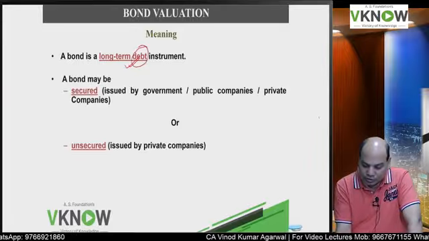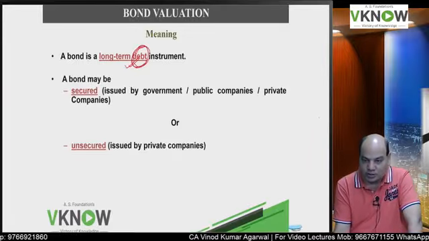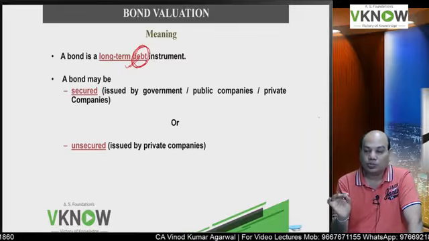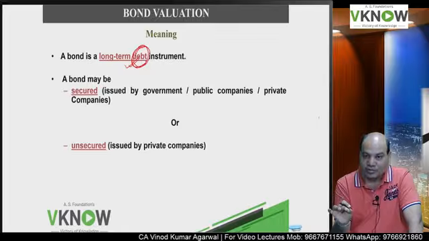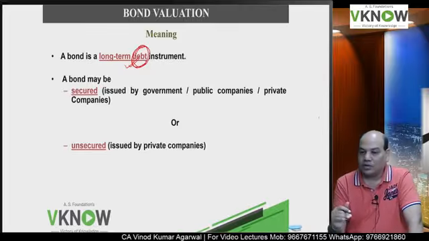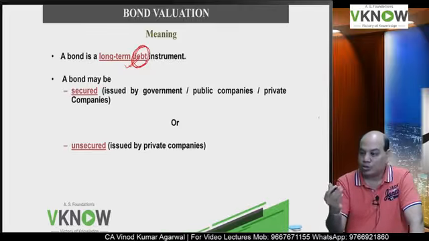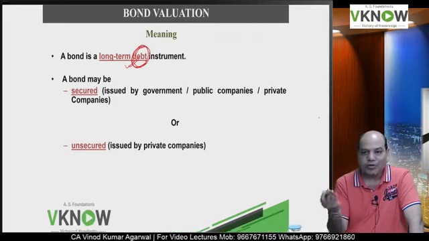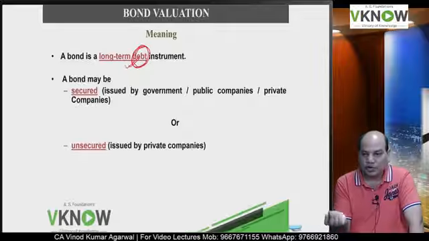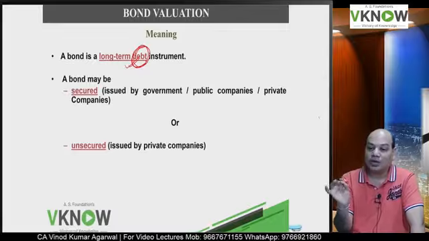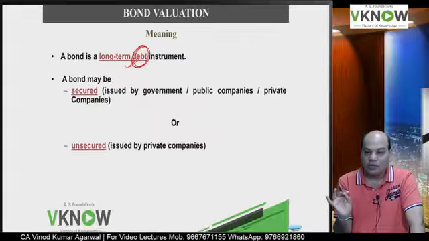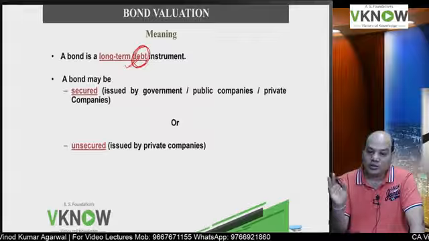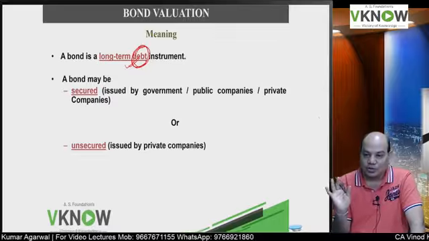What do you mean by debt instrument? Debt instrument means the company which is issuing the bond has an obligation to pay the interest and the principal, or whatever cash flow they have committed to pay. They can commit to pay either interest or principal or both. In some bonds they commit only to pay interest. That is called a perpetual bond. In some bonds they commit to pay only the principal. That is called a zero coupon bond.